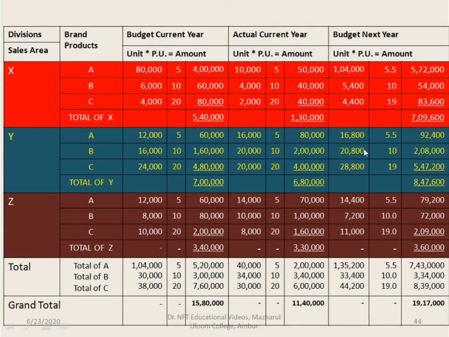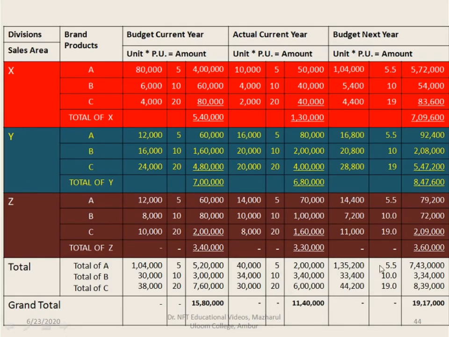1,04,000 for A, 16,800 for Y sales area, and 14,400 for Z sales area. It is 1,35,200. 5,400 plus 20,800 plus 7,200 is 33,400. For the C product, 4,400, 28,800, and 11,000 is 44,200.